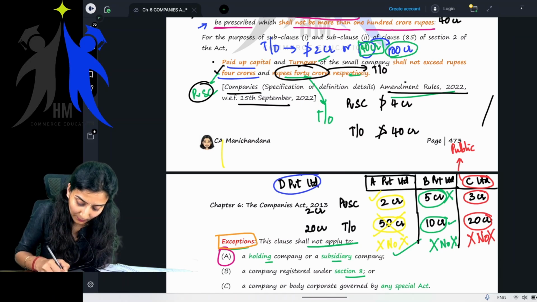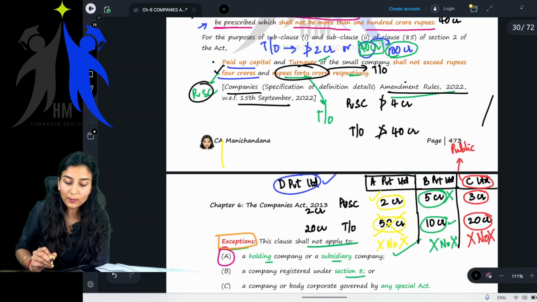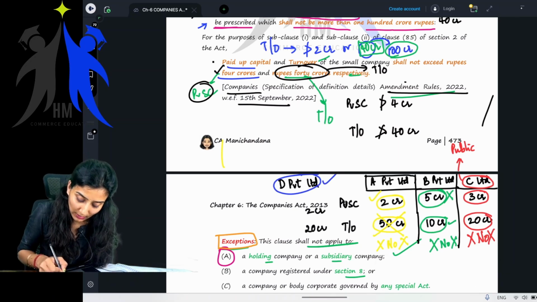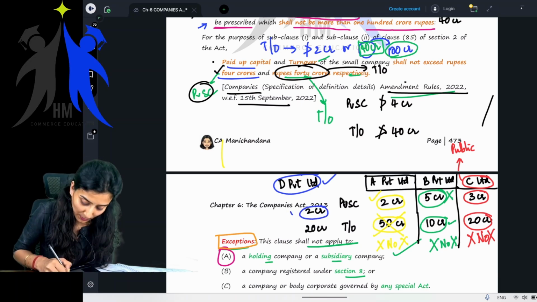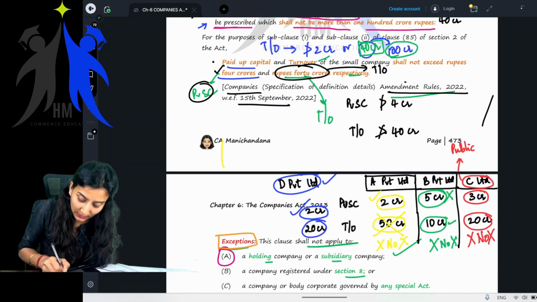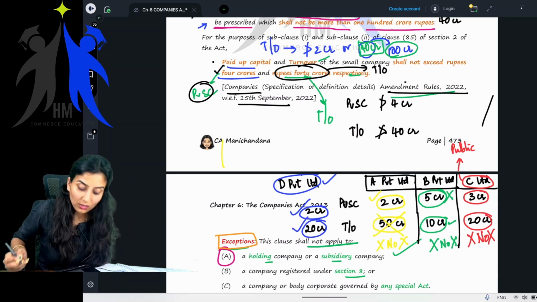Is it a private company? Is it a public company? No, ma'am. It is not a public company. It is a private company. Yes or no? Is the paid up share capital within the limit of 4 crore? Yes, ma'am. So this will also satisfy. Whether this is within the limit of 40 crore? Yes, ma'am. So this will also satisfy.